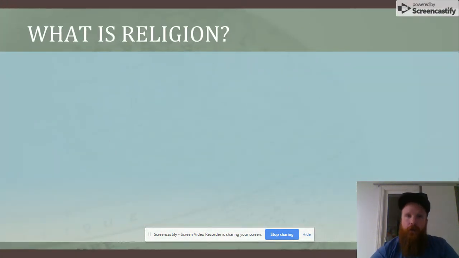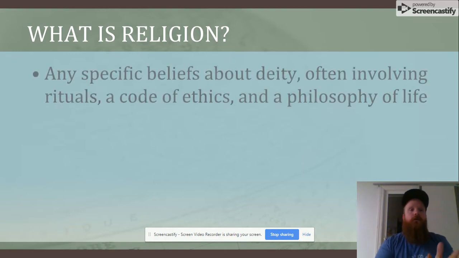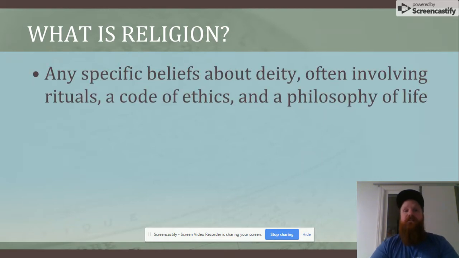So since we're talking about religion, we have to find out what is a religion. What makes it something that people follow? What does the word religion even mean? So religion is any specific belief about deity, often involving rituals, a code of ethics, and a philosophy of life. A philosophy of life is basically how you live your life.